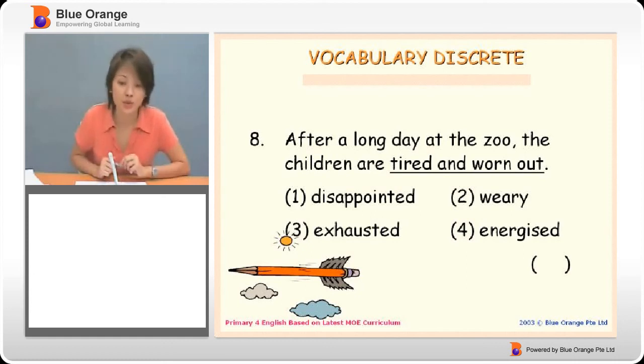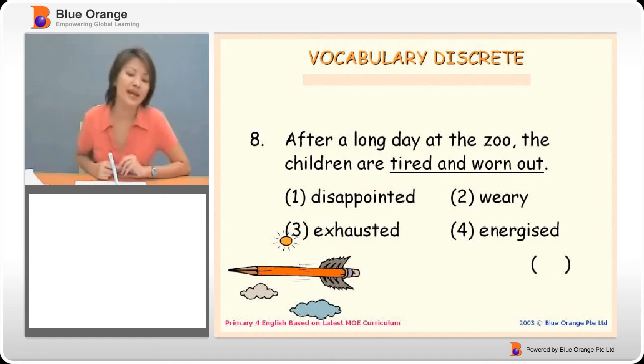Option 2, weary. To be weary is to be tired due to a long journey. Journey meaning on the road or on a flight, on a train. But in this case, they were out at the zoo, so it is not a journey. Therefore, we will not use weary as a correct answer. Exhausted sounds almost correct, but let's move on and see if option 4 is a correct answer as well.